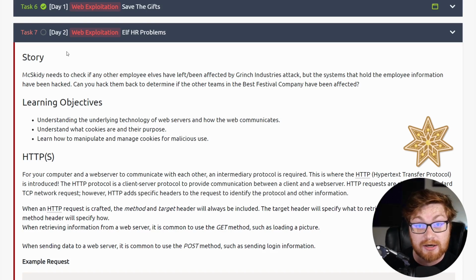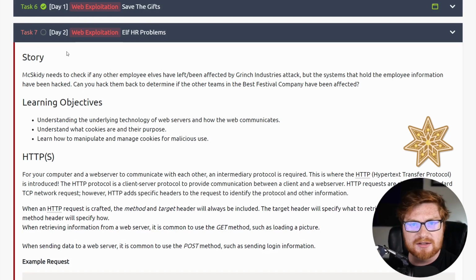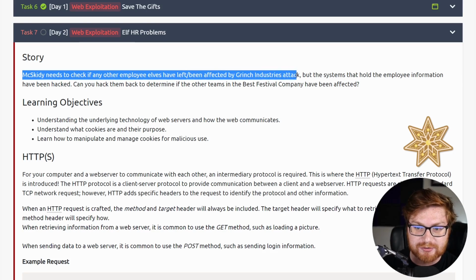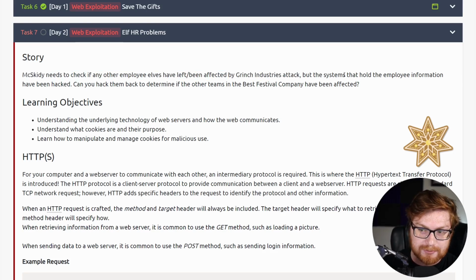But if you are someone new getting started in the field of cybersecurity, let's learn what we can learn together here. This says, McSkitty needs to check if any other employee elves have left or been affected by the Grinch Industries attack, but the systems that hold employee information have been hacked. Can you hack them back to determine if the other teams in the Best Festival company have been affected?